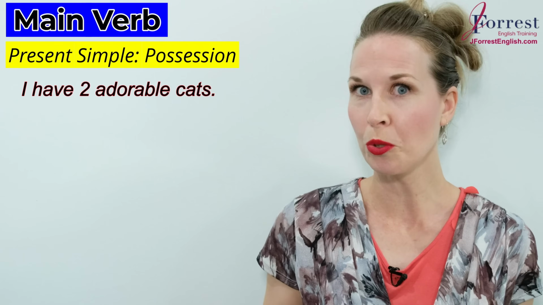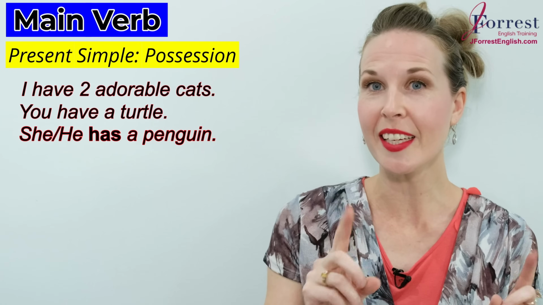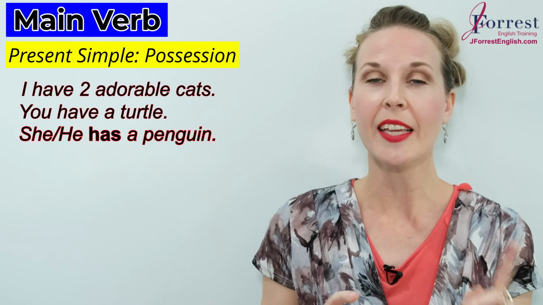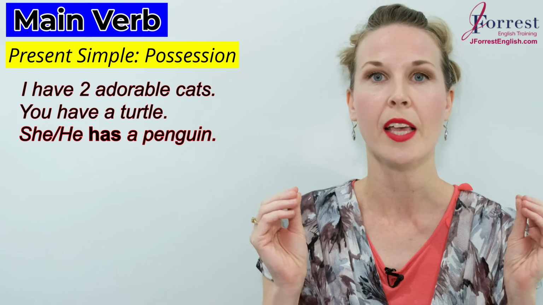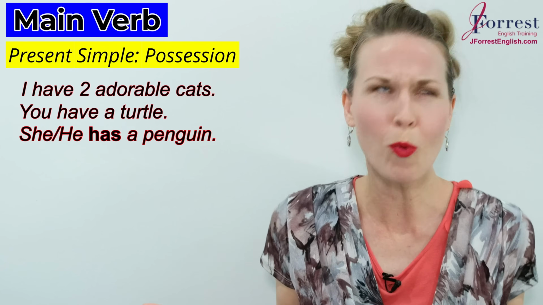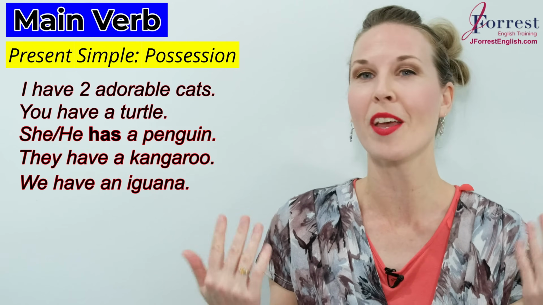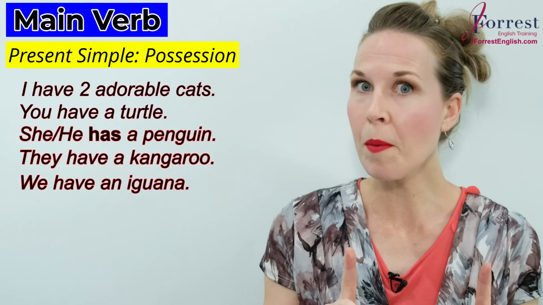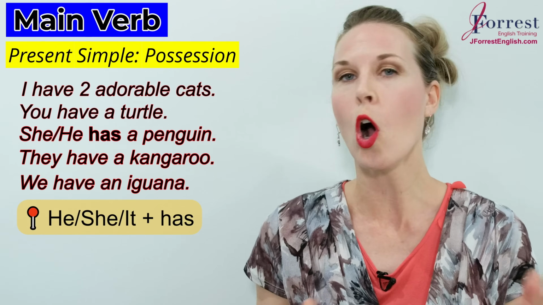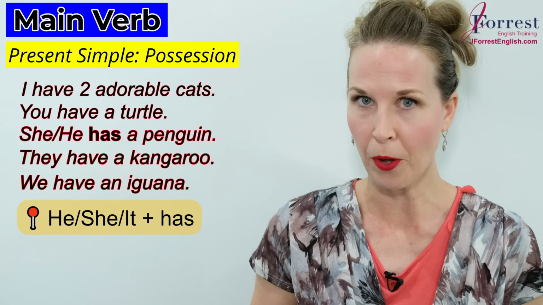With the subject you, you have a turtle. She or he has. Notice that irregular conjugation. He, she, it, we use has. He or she has a penguin, why not? They have a kangaroo, we have an iguana. Just remember, take a note of this: he, she, it uses has, all other subjects use have. This is in the present simple.